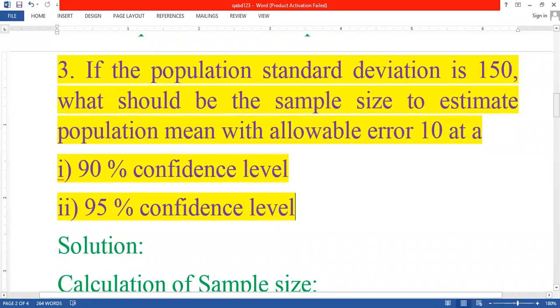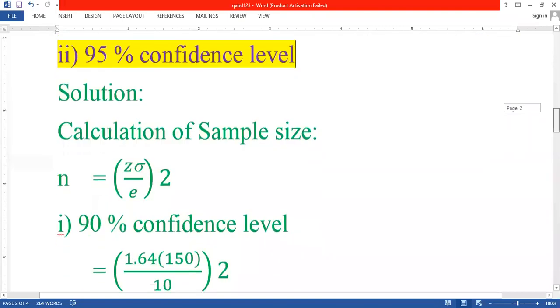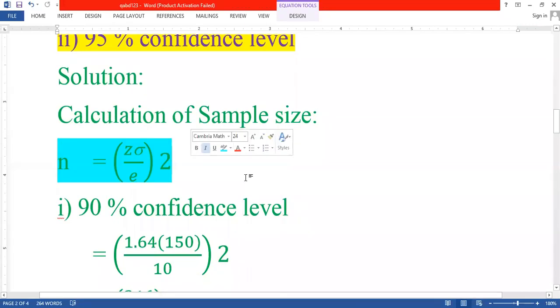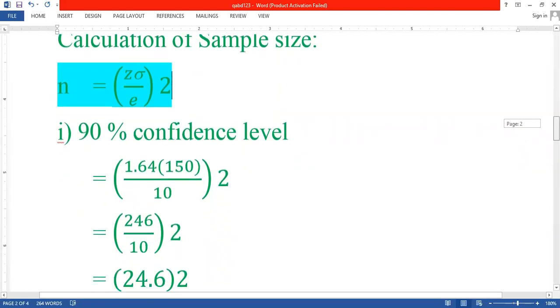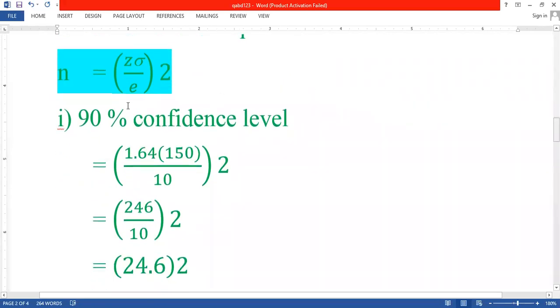We have to do this 2 times. The first one is 90% confidence level and the second one is 95% confidence level. So first we have to calculate the sample size. The formula is n equals z times standard deviation divided by E, whole square. This is the formula we are applying. And the first question is 90% confidence level.